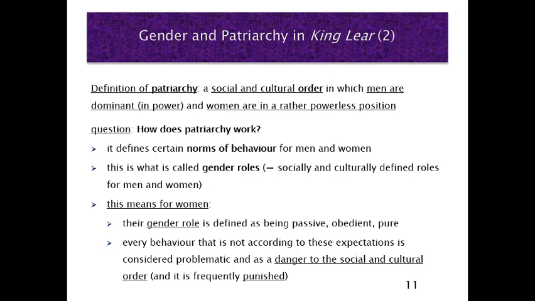And importantly, most importantly maybe, every behavior that is not according to these expectations is considered as being problematic and as being a danger to the social and cultural order. And it is frequently punished. For example, women that do not behave according to expectations are socially excluded.